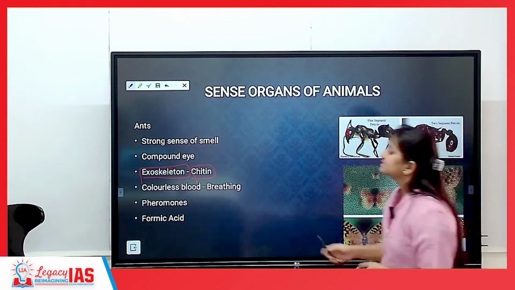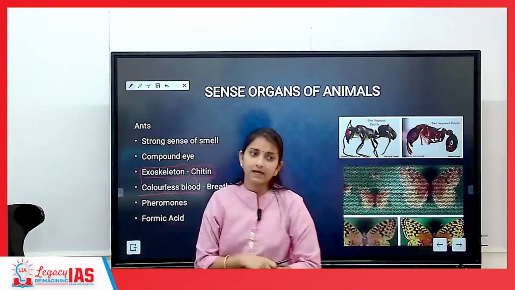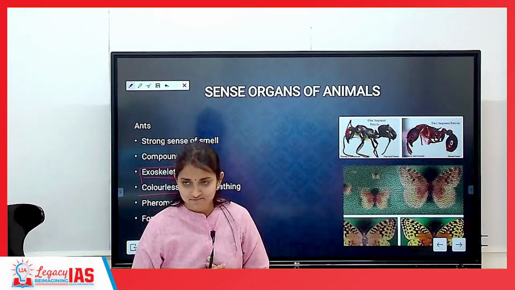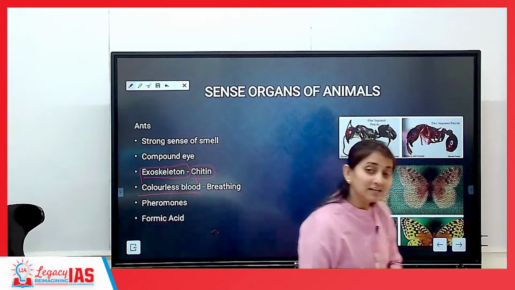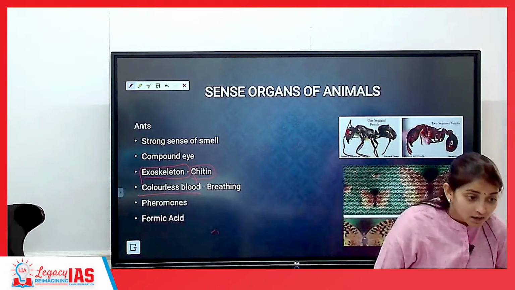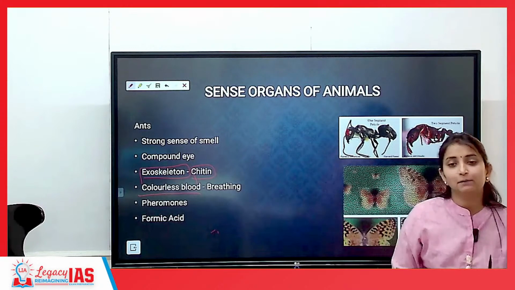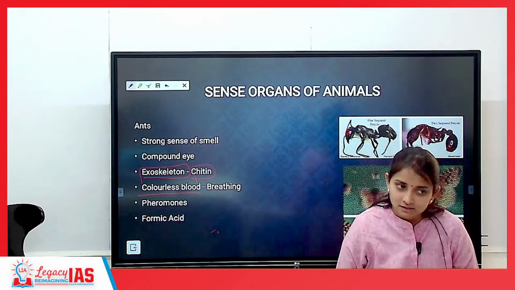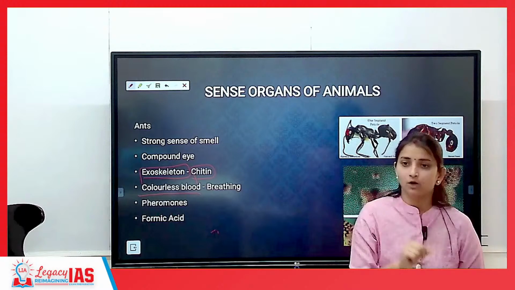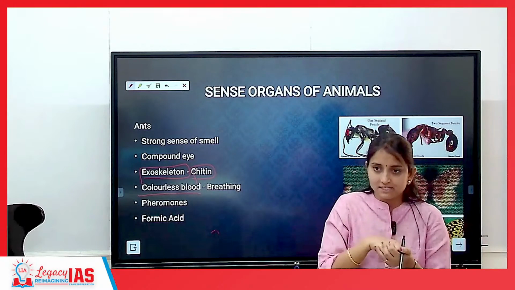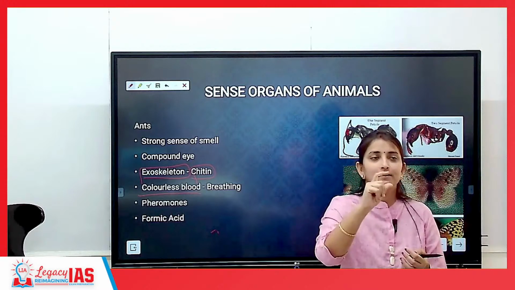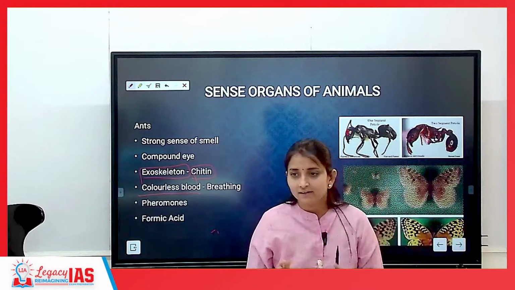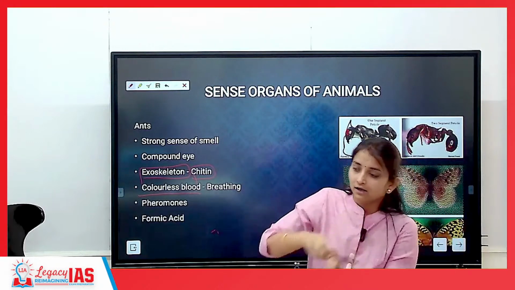Okay? Plus, their blood is also colorless. You have to tell me what is the color of human blood. Red. Thank you. Why is it red? Red blood cells. Correct. Red blood cells contain what? Hemoglobin. What is the task of hemoglobin? To carry oxygen. So hemoglobin is present in RBC. Okay? RBC ka structure is like peda. Biconcave. You understand what is peda? White peda, correct.